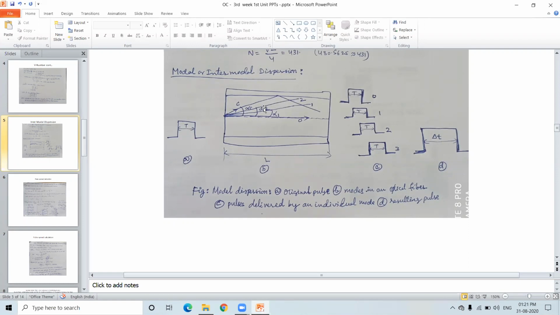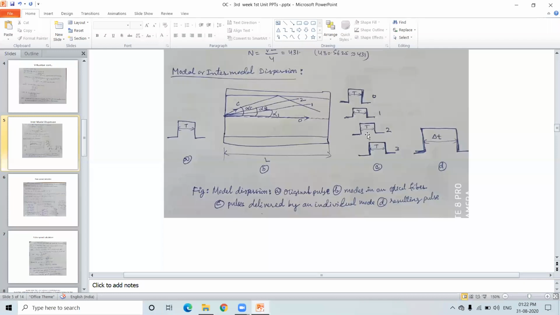Coming to the second mode, which has the critical propagation angle of alpha 2, obviously it reaches a little bit later than mode number 1, a slightly different time later. And the maximum possible mode number is the C mode. It has the alpha C angle. It is reaching later than the second mode. It is the C mode or the 3 mode.